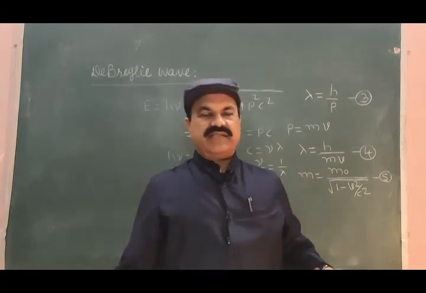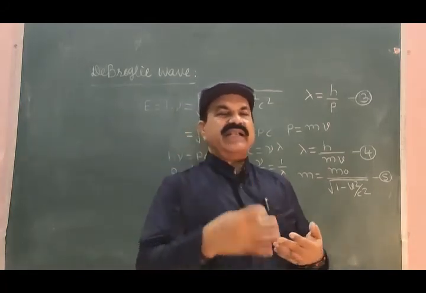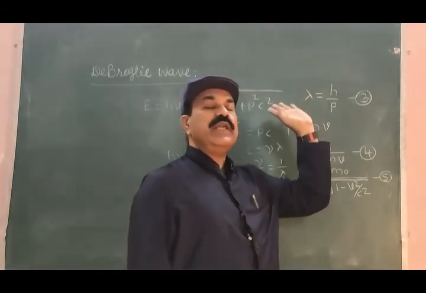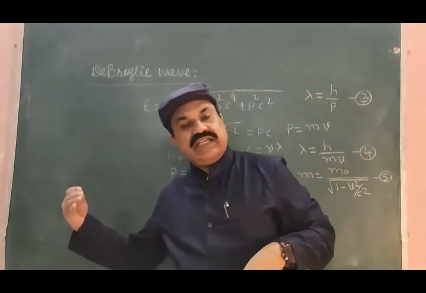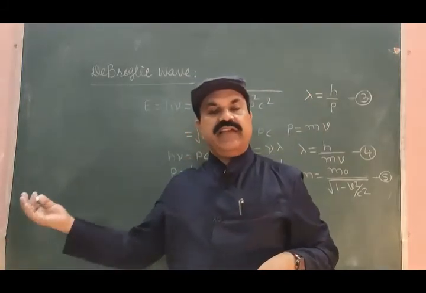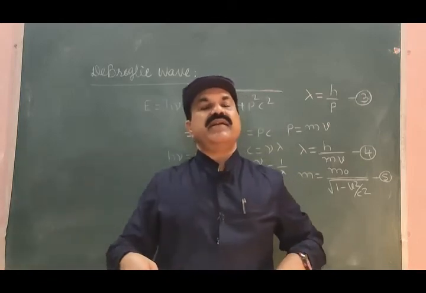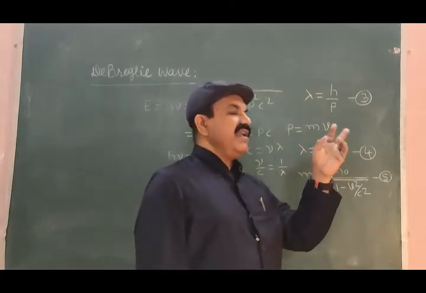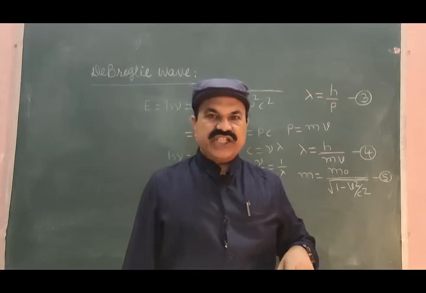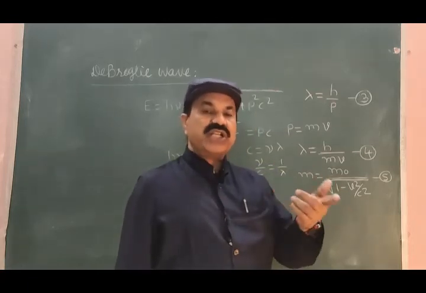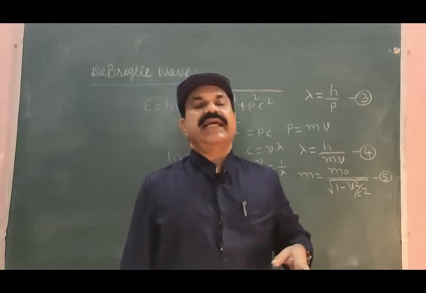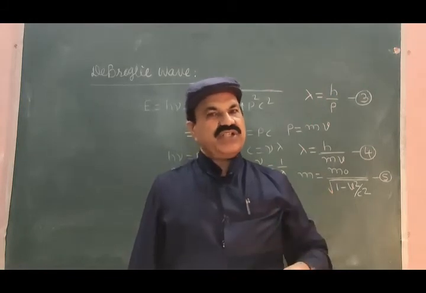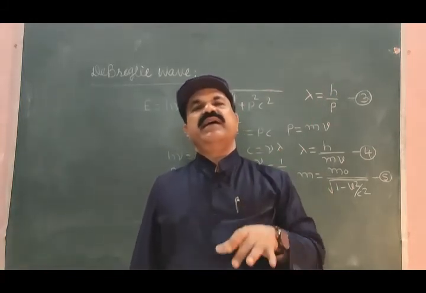Just similar to that, if a wave is showing particle nature, every particle in motion, just similar to the X-ray photon in the last article, the Compton effect, any other material particle in motion should show a certain wavelength lambda given by equation 4. And this intuition of de Broglie was correct, because it was supported by many experiments.